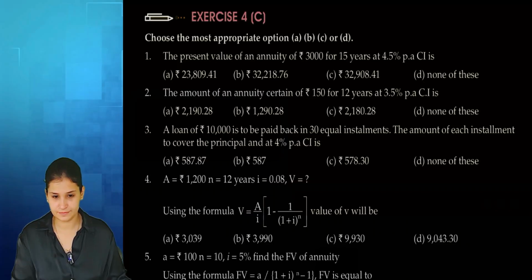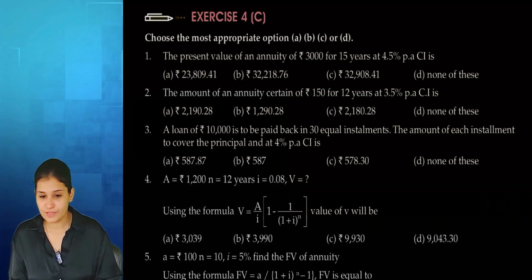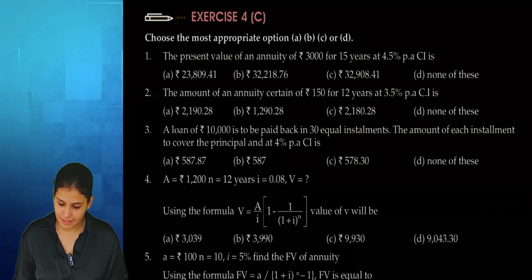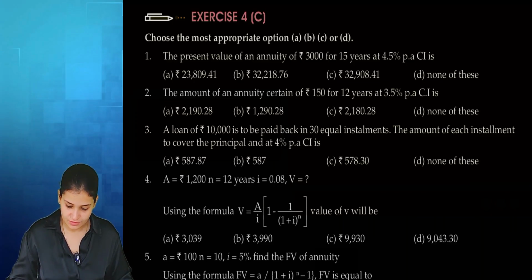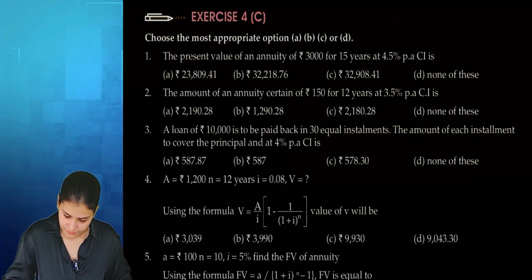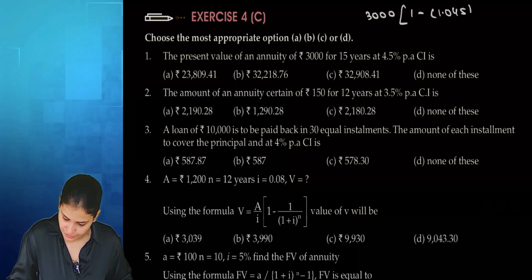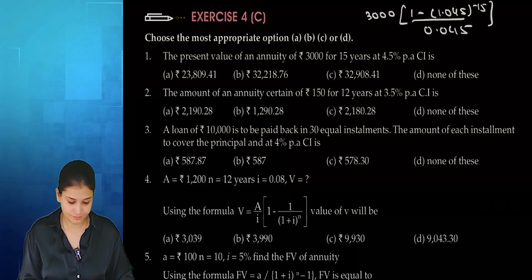Let's start. The present value of an annuity of rupees, at percent per annum compound interest. So we have to find out the present value. So 3000 times 1 minus 1.045 to the power minus 15, divided by 0.045.